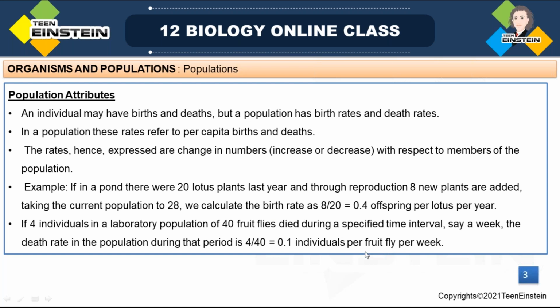So during that period, the death rate is 4 died out of 40. How can we calculate it per week? 4 divided by 40 is equal to 0.1 individual per week. That's how we calculate death rate.